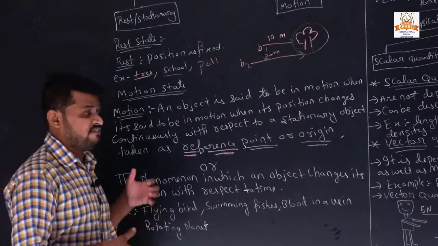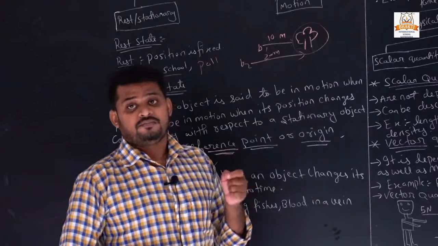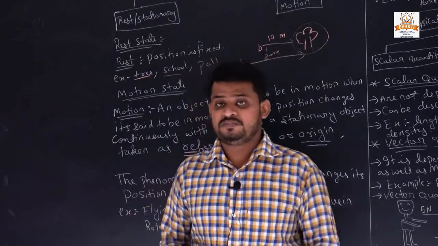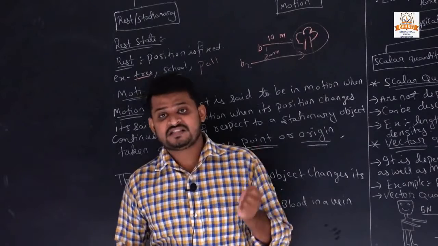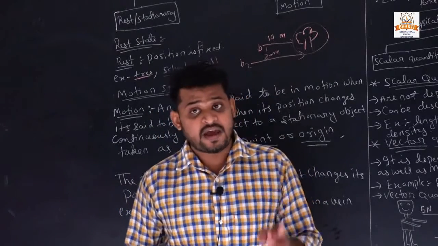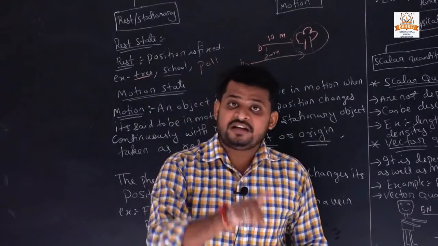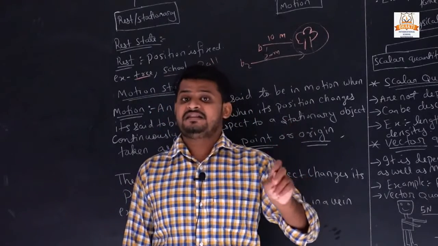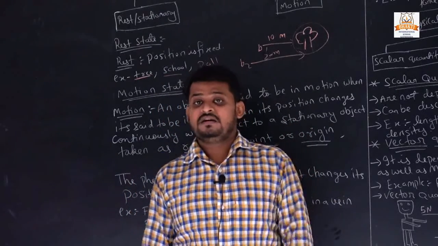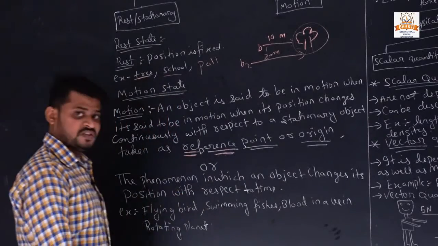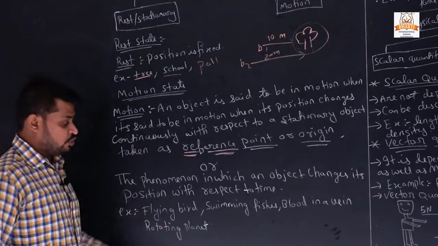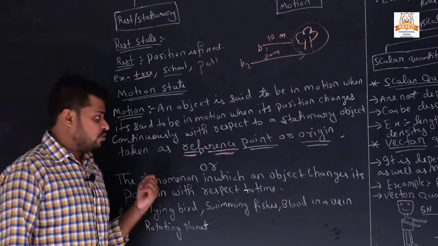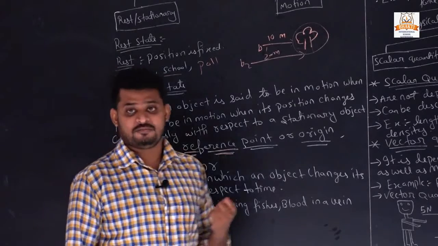So the definition that comes out is: an object is said to be in motion when it changes its position with respect to the reference point as well as time. Examples: flying bird, swimming fish, blood in a vein, rotating planets. These are all examples of motion.